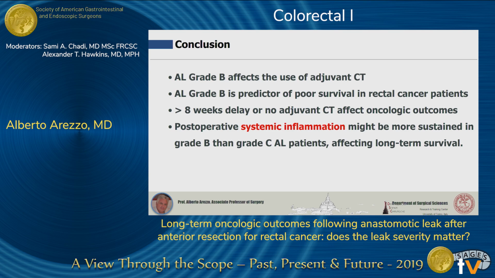And the conclusions, I think, are that anastomotic leak grade B affects the use of adjuvant chemotherapy, but also anastomotic leak grade B is a predictor of poor survival, unexpectedly, in rectal cancer patients. Those patients who receive adjuvant chemotherapy after 8 weeks or do not receive chemotherapy at all have a poorer oncologic outcome. And interestingly, a postoperative systemic inflammation seems to play a sustained role in grade B rather than in grade C, affecting long-term survival. Thank you for your attention.